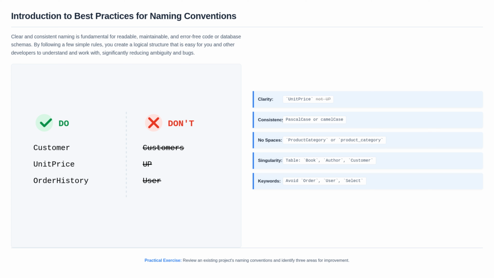First, be descriptive but not excessively long. Customer first name is much better than FN. Use a consistent case style, like PascalCase for object names and camelCase or PascalCase for columns. Avoid spaces. Use an underscore or casing instead. Use singular nouns for tables. A table represents a single entity, like customer, not customers. Finally, avoid using SQL reserved keywords like user or order as object names.